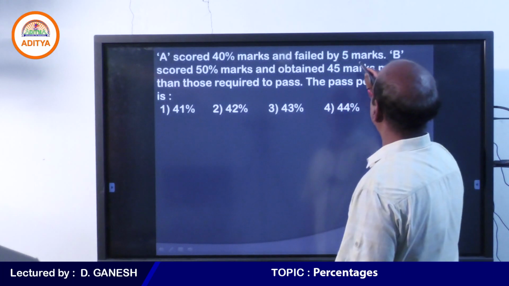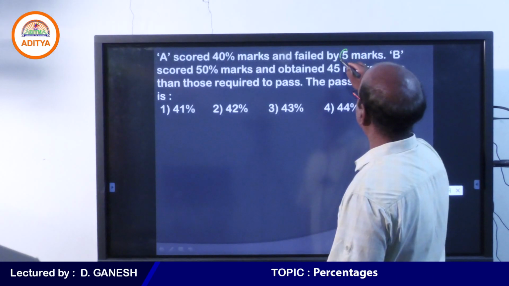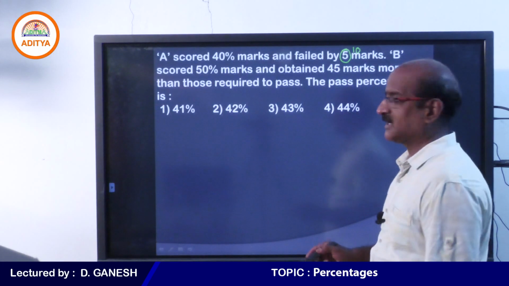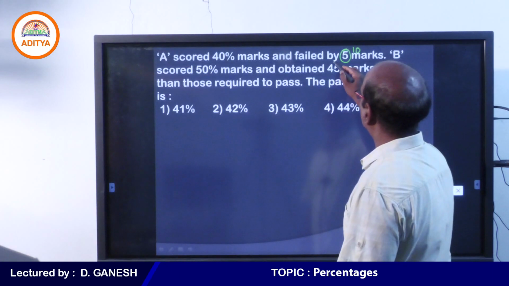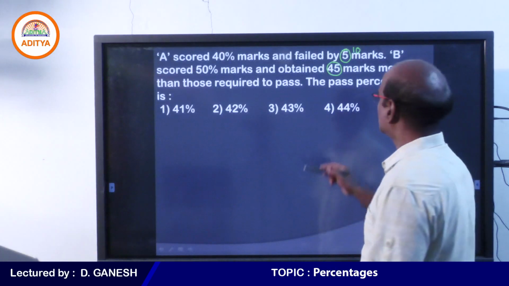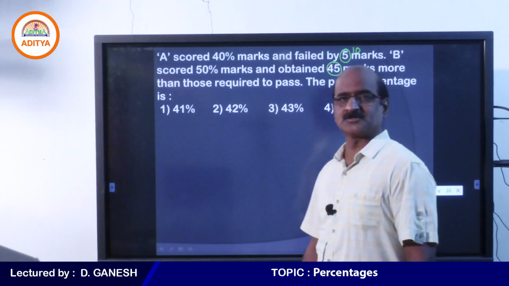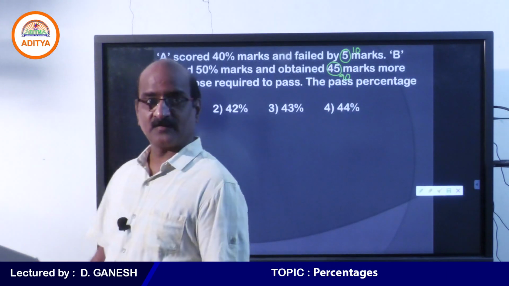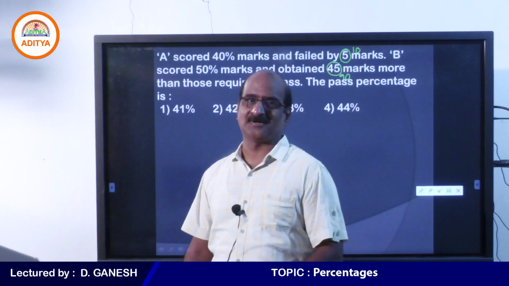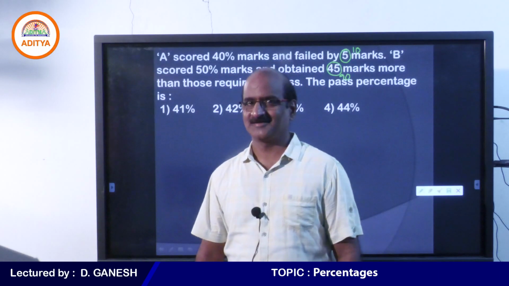Come on student, please make these 2 changes in this question so that you will get it right. So my dear students, in place of 5 marks, you please consider he fails by 10 marks. And in place of 45, you please take 90 marks. Answer this question again. A got 40%, but he was not successful. He fails by 10 marks. That is the point you should understand.